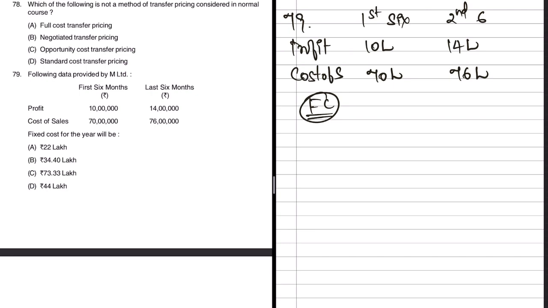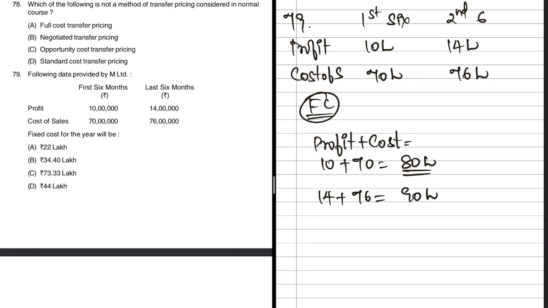So what we will do is we'll find out the change in sales. First of all, we need to find out the sales, right? Okay, sales will be nothing but profit plus cost. So what is the profit for the first half? It is 10 plus cost of sales is 70. So the total sales for the first half is 80 lakhs. For the second half, it will be 14, that is profit, plus 76, which is cost. So 90 lakhs. That means the sales have increased by 10 lakhs in the second half.